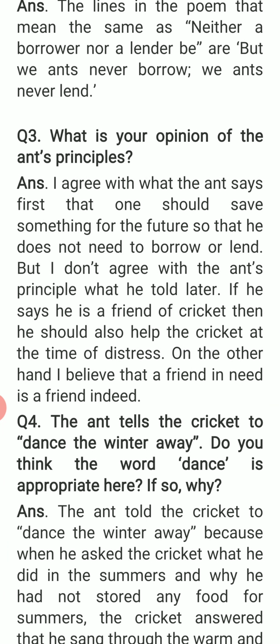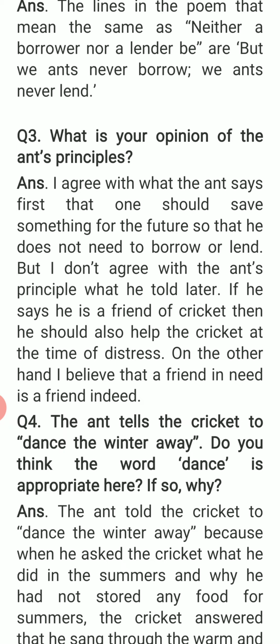Question number 3. What is your opinion of the ant's principle? I agree with what the ant says first, that one should save something for the future so that he does not need to borrow or lend. But I don't agree with the ant's principle that he told later.